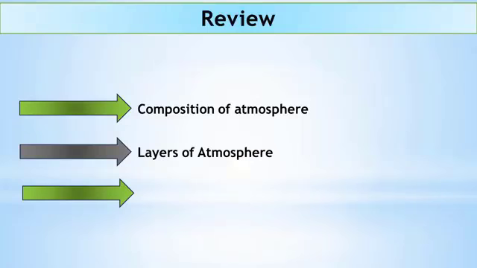Okay, let's review our previous lesson. We talked about the composition of atmosphere: the atmosphere is made up of 78% nitrogen, 21% oxygen, and 1% of some gases like argon, helium, carbon dioxide. Then we talked about the layers of atmosphere. There were 5 main layers. The very first was troposphere. Then comes stratosphere. Number 3, mesosphere. Number 4, thermosphere. And number 5 was exosphere. In our previous lesson, we talked about the troposphere, which was the very first layer.